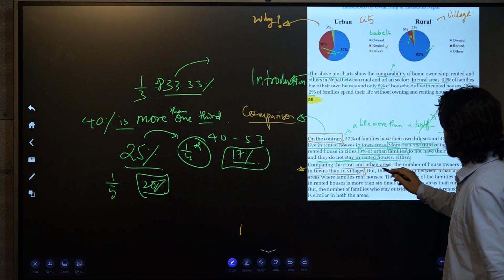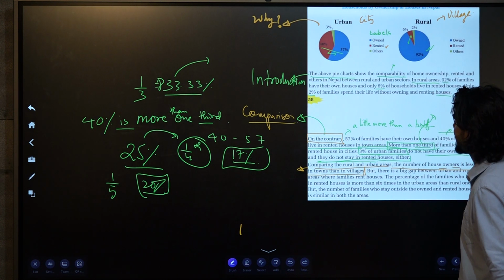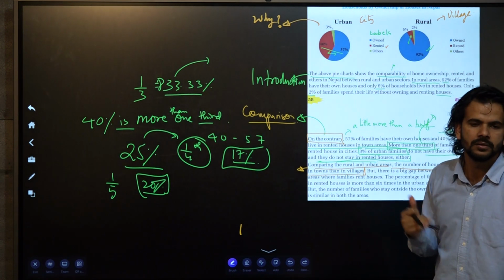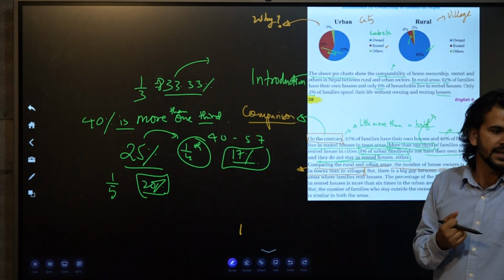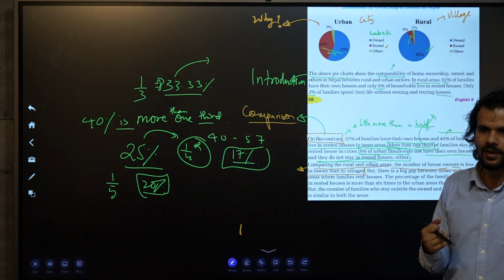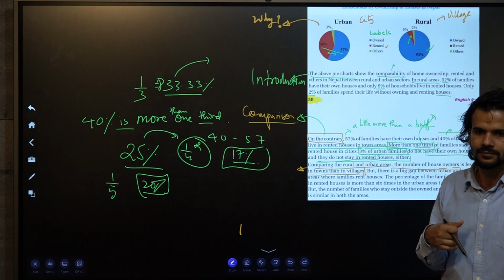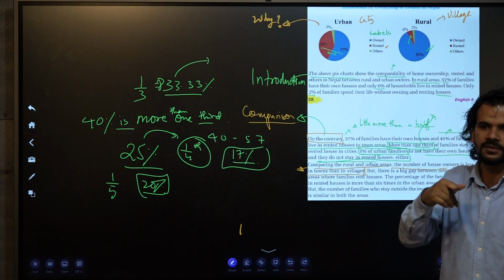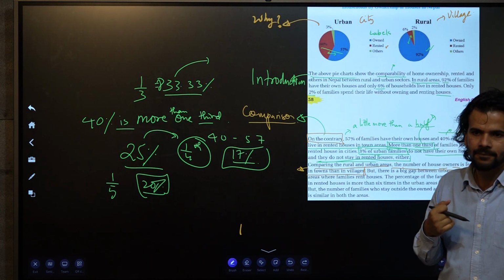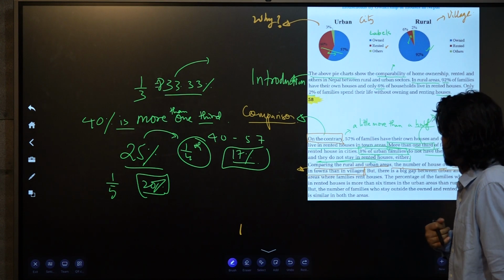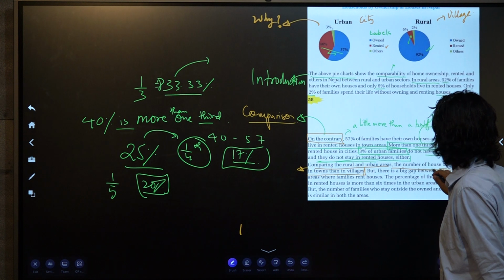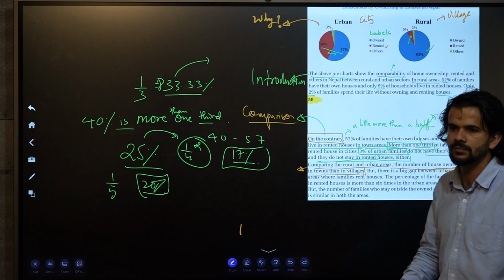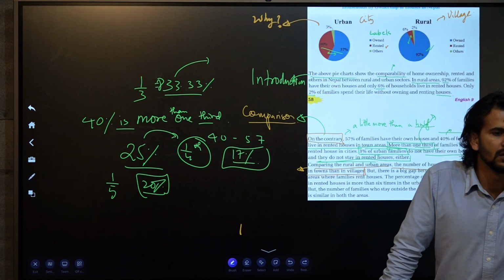Comparing the rural and urban areas, the number of house owners is less in towns. Number of house owners is? Actually, it's not the number, it's the percentage of the house owners. Right? Percentage of the house owners in urban town area. The number of house owners is less in towns.